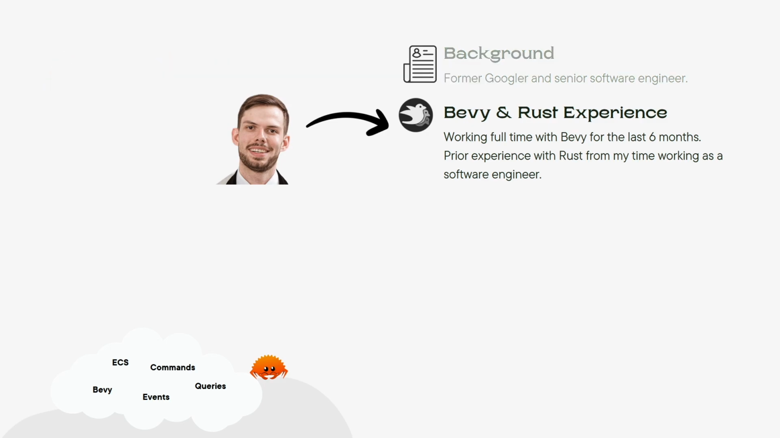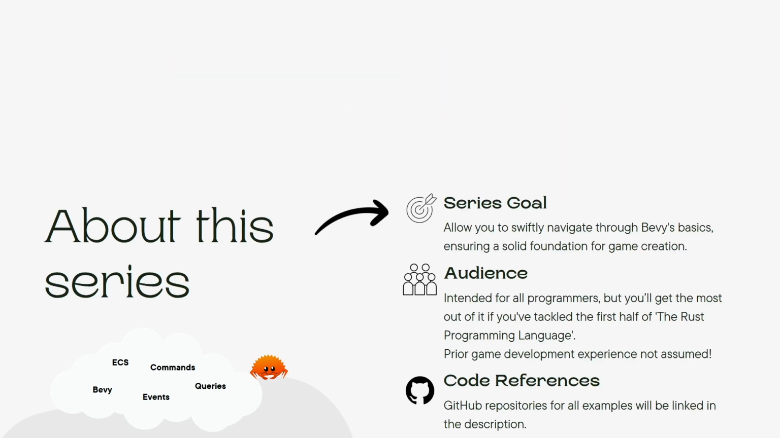The goal of this series is to give you a rapid start in Bevy, while building practical game development skills. This series is intended for all programmers, but you'll get the most out of it if you've tackled the first half of the Rust programming language. There is no need for prior game development experience, and none is assumed. In terms of code references, everything that we code together will have a link in the description so that you can go browse the GitHub repository for that at your own leisure.